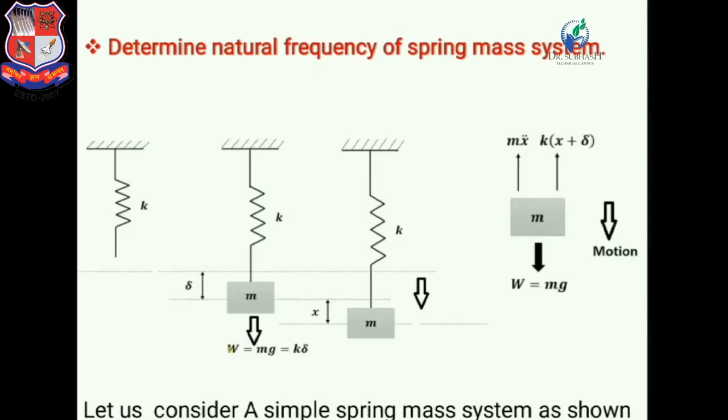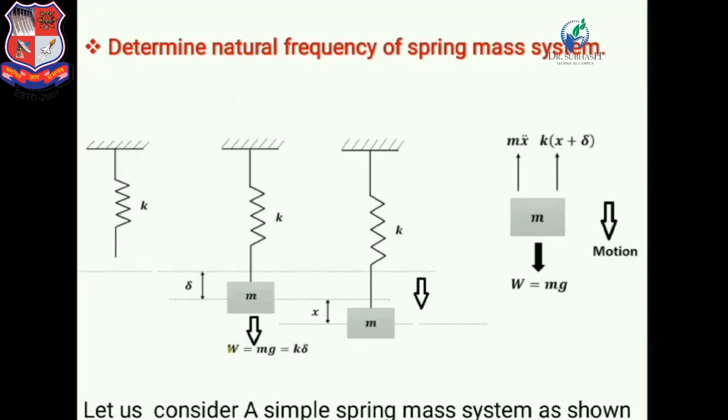In the first position, the spring is fixed at one end and free at the other end, and the spring has some stiffness K. Now if the mass M is attached at the free end of the spring, then the length of the spring increases by delta because of the mass.